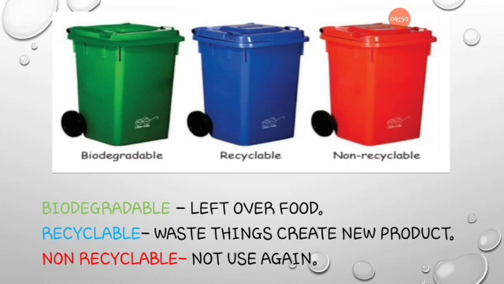Then non-recyclable waste, which cannot be used again and is harmful to our environment. Examples: plastic bags and food packing, then multi-layer plastic, then CFC light and the polythene cover, and mixed waste. These are non-recyclable items. These things are put in the red dustbin. Okay, in the green dustbin we put leftover food. Recyclable waste can create new products. The non-recyclable cannot be used again.